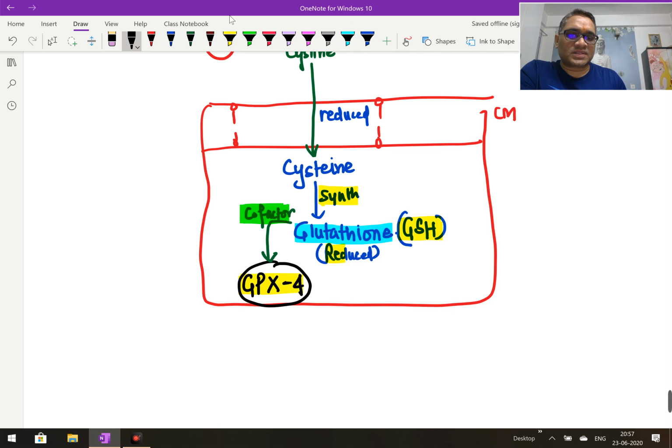So what happens with this glutathione and GPX4 in the cell? This reduced form of glutathione will be oxidized to form the oxidized form of glutathione, which is called disulfide.